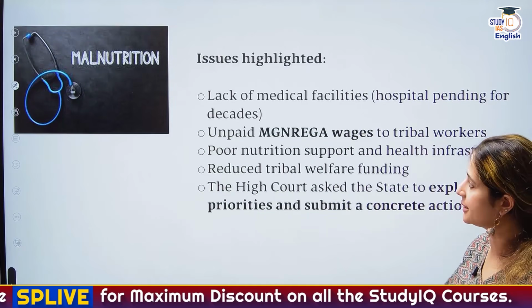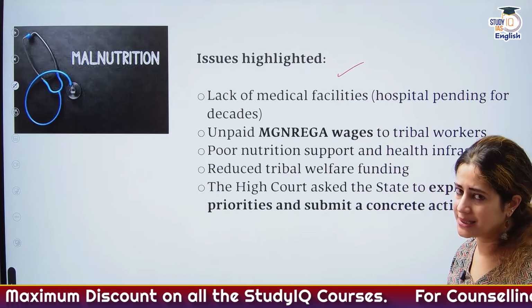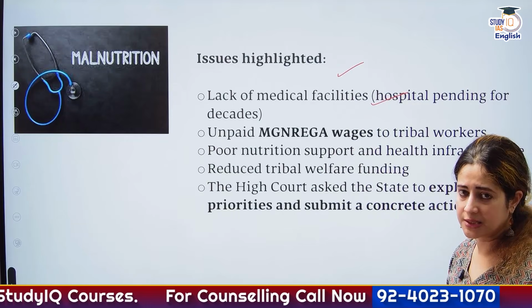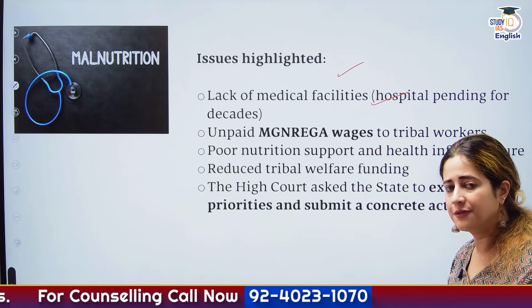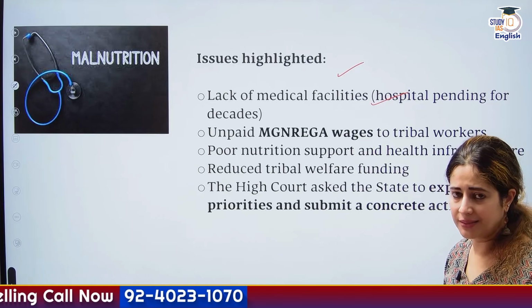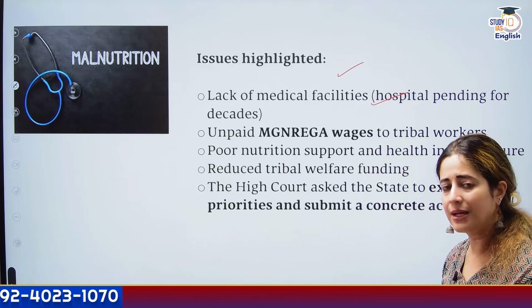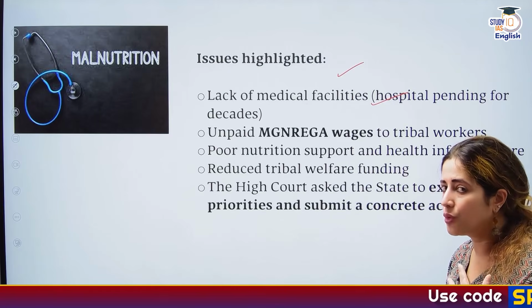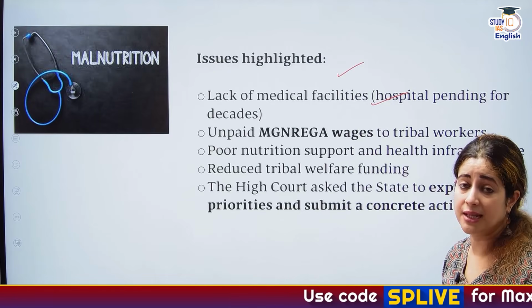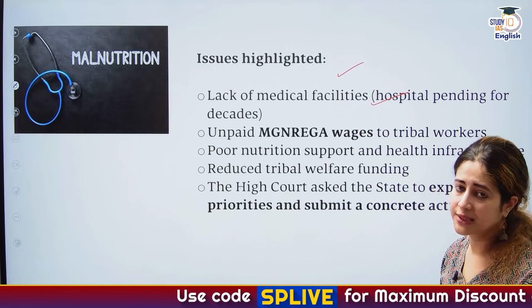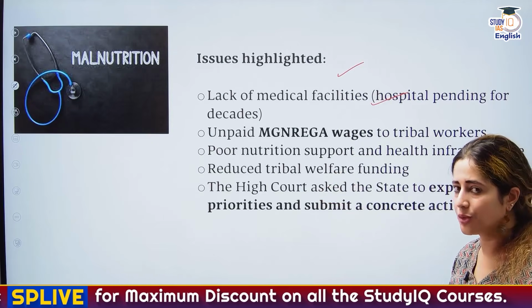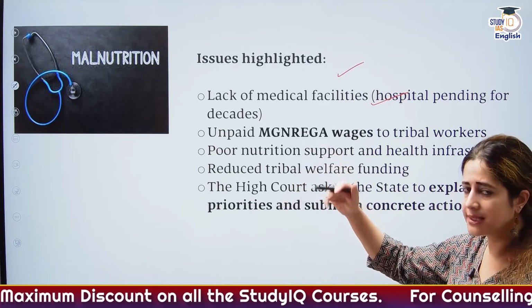Now, what are the key issues highlighted in this case study? There is a lack of medical facilities. Hospital construction has been pending for decades, and that accounts for a high rate of maternal mortality, lack of institutional birth. And this is happening when it's been more than 15 years since India announced schemes like Matritva Vandana Yojana, Janani Suraksha Yojana, and still you have tribals who do not have reproductive health access institutionally.